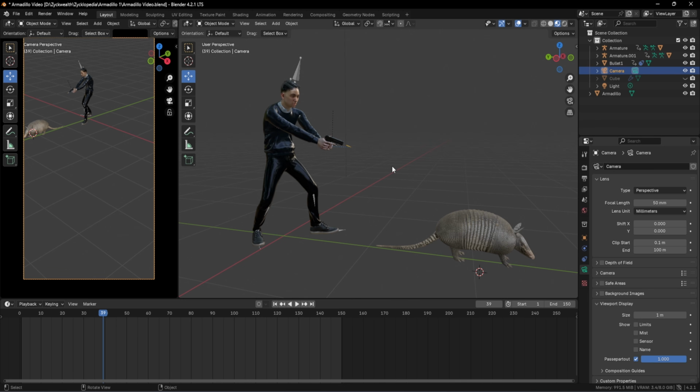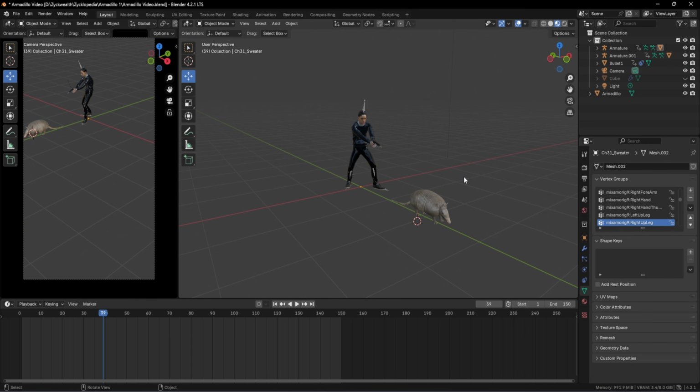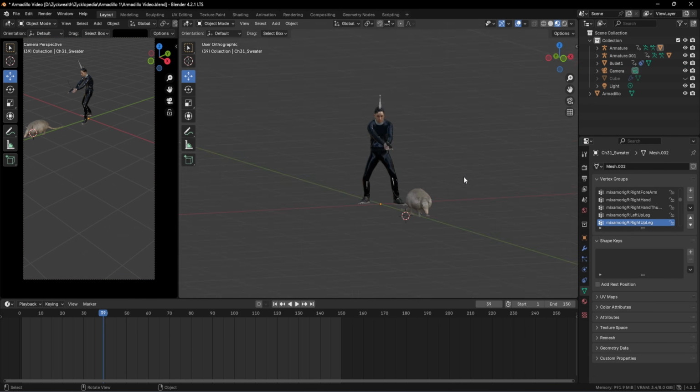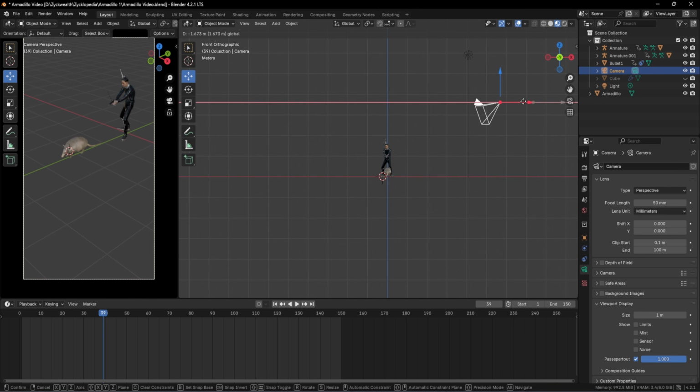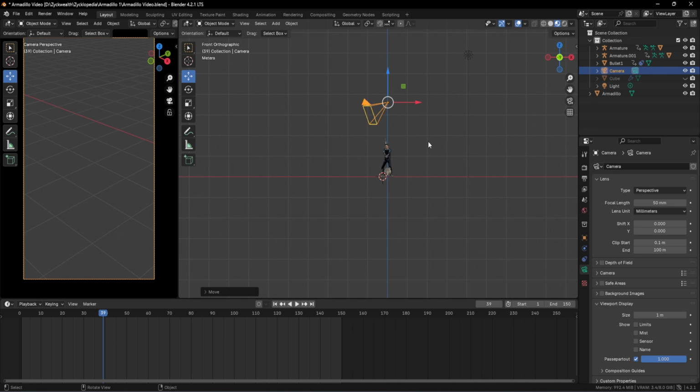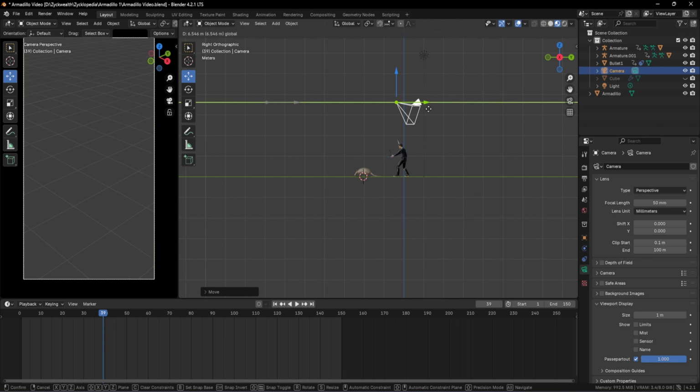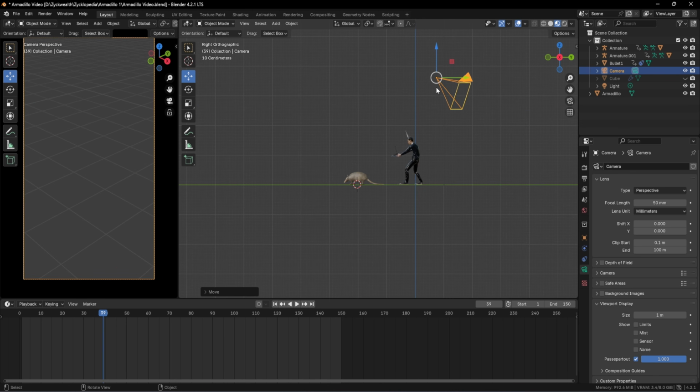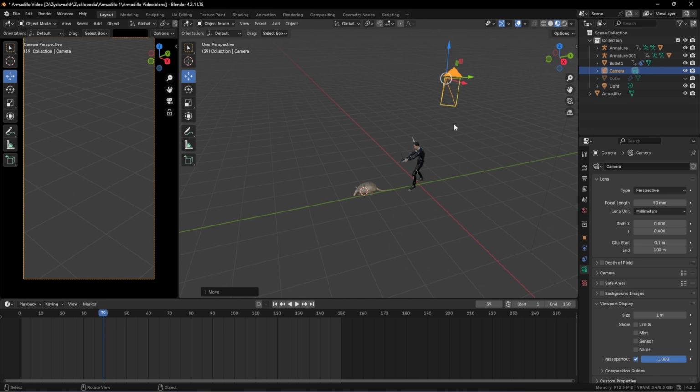Then we can move our camera towards our character. And for that, it's better to use the number 1 key to go to the front view. Then we can drag our camera towards our subject like this. Then we can use the number 3 key and move it closer towards our subject. Now the orientation of the camera is pointed towards this direction, and in order to rotate the camera, the shortcut key is the same, which is R.